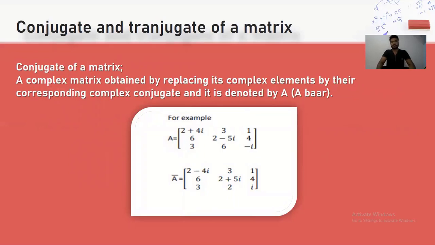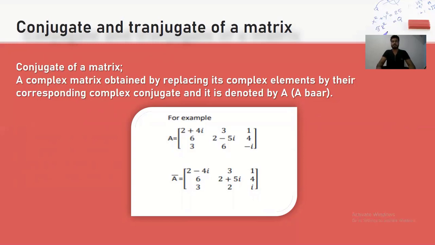Conjugate and conjugate transpose of a matrix. Conjugate of a matrix: a complex matrix obtained by replacing complex elements by their corresponding complex conjugates, and it is denoted by A bar.